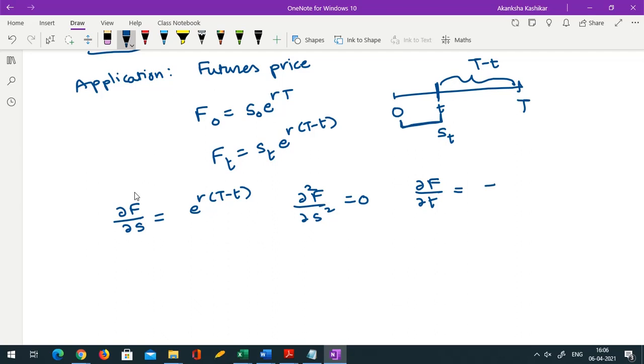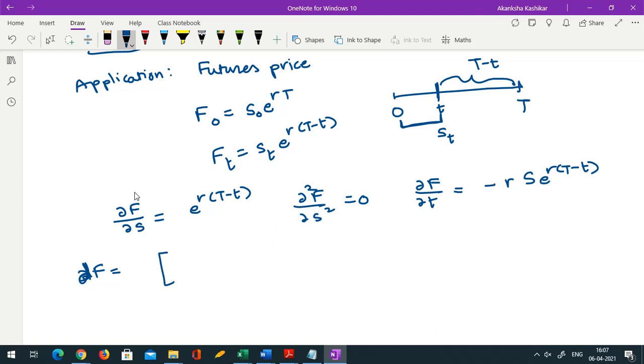So it would be minus r, coming from this exponent, so minus r s e raised to r times capital T minus t. S is anyway constant, it stays as it is. So if we substitute this in Ito's lemma, we will get the equation for the futures price df as dabba f by dabba s